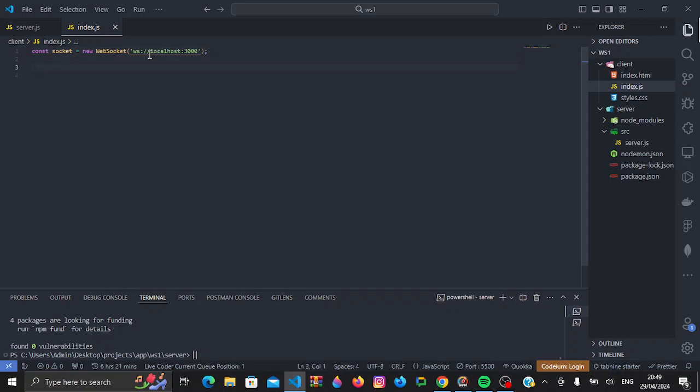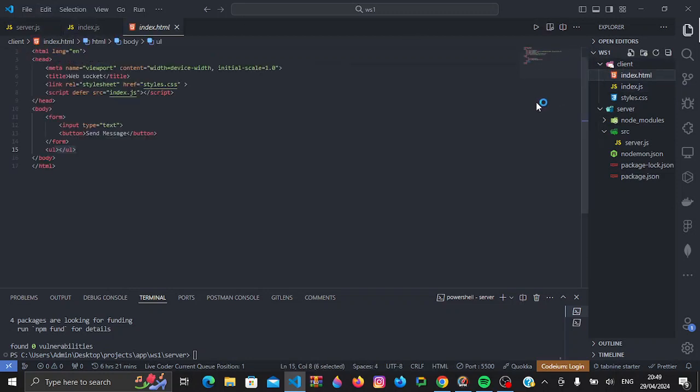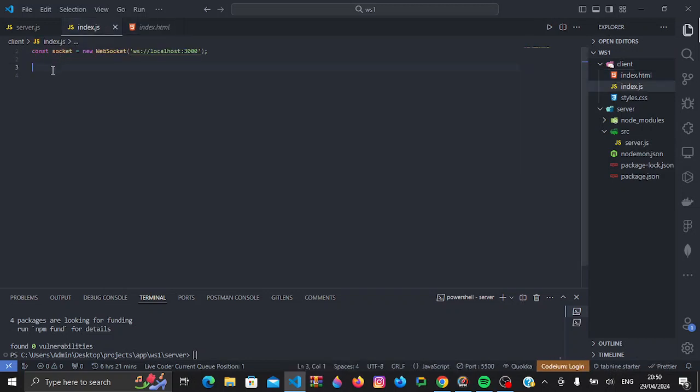Now here's what I'll do. First of all, I'll want to retrieve our elements so that we can use them. So I'll retrieve the input, then the button, and then the node list. I'll show you how they all come into place.